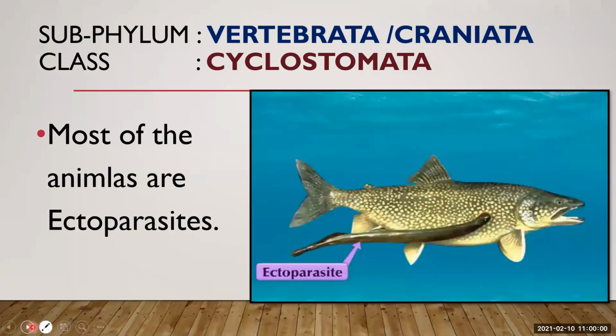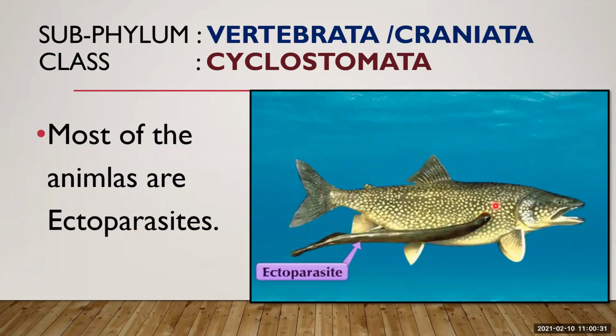Most of the animals are ectoparasites. Just now I said the word ectoparasite. If you think about this word, ecto means outside or outer. Parasite means which lives in or on a host for nutrition. That organism needs a host for its nutrition. So ectoparasite means an organism that lives in or on another organism for nutrition.